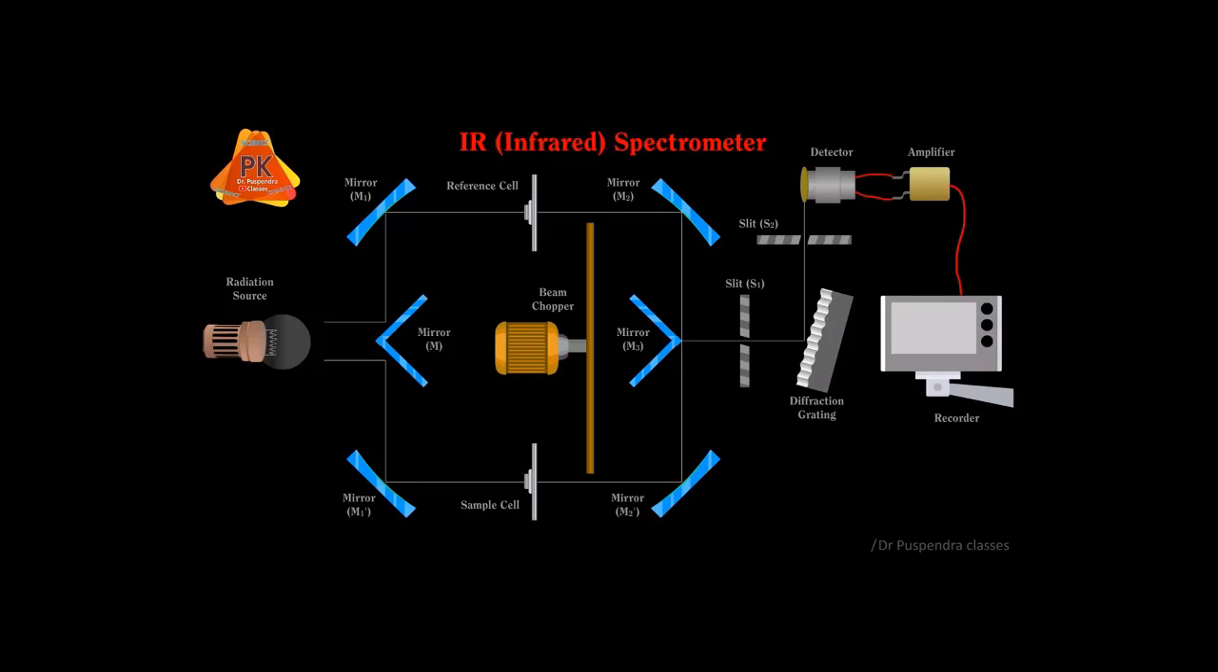In this animation, I will discuss the construction and working of the dispersive infrared instrument. The Fourier transform infrared or FTIR instrument will be discussed in upcoming animations. The first part of the IR instrument is the radiation source. It may be a Globar or nichrome wire on a ceramic support, and they are electrically heated from 1200 to 2000 degrees Celsius to produce IR radiations. Next parts are mirrors M1 and M1 dash to reflect the IR radiation towards the reference and the sample.